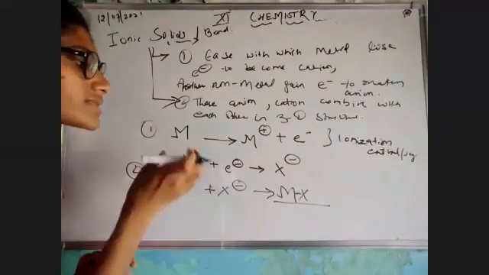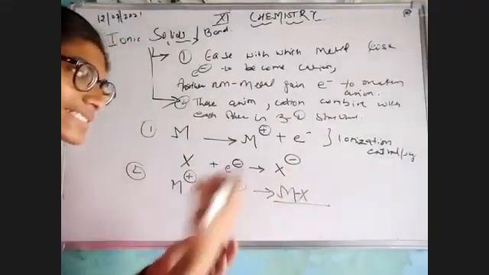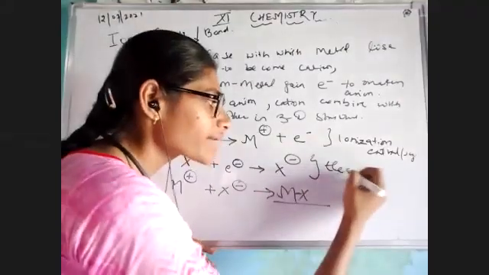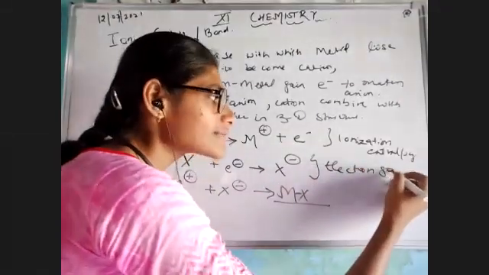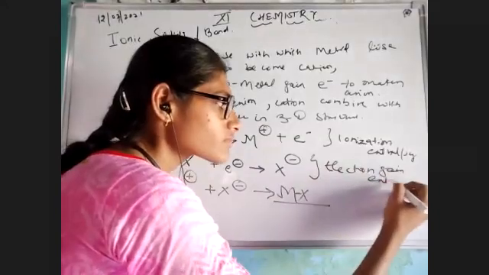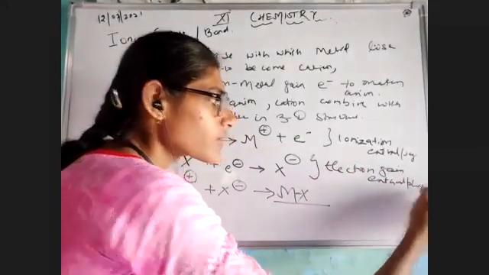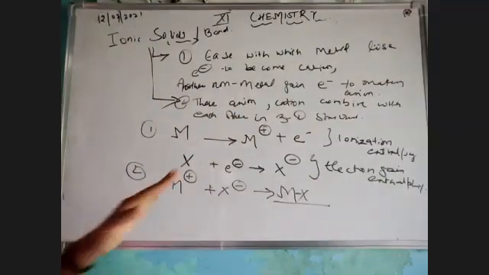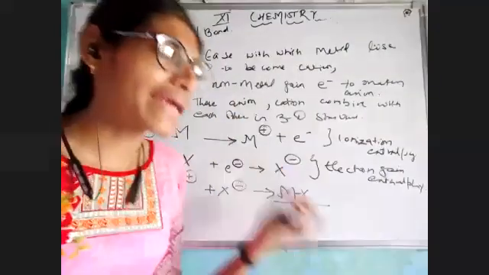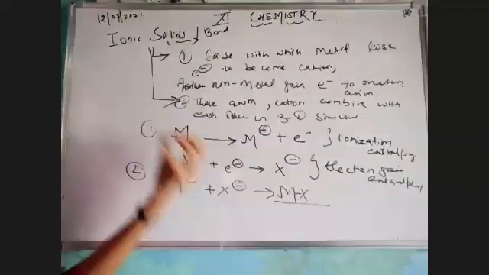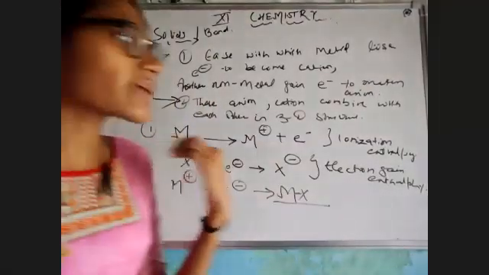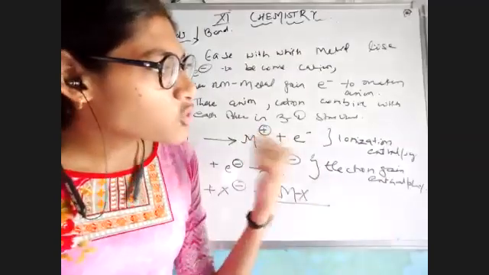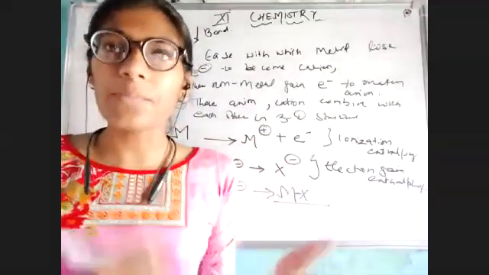Similarly, the non-metal which is accepting the electron, that is known as electron gain enthalpy. Definitely yes. Now, the electron gain enthalpy most of the time is found to be negative, whereas my ionization enthalpy, that means electron is losing, we have studied this in the third chapter also, right? That is showing a positive value.